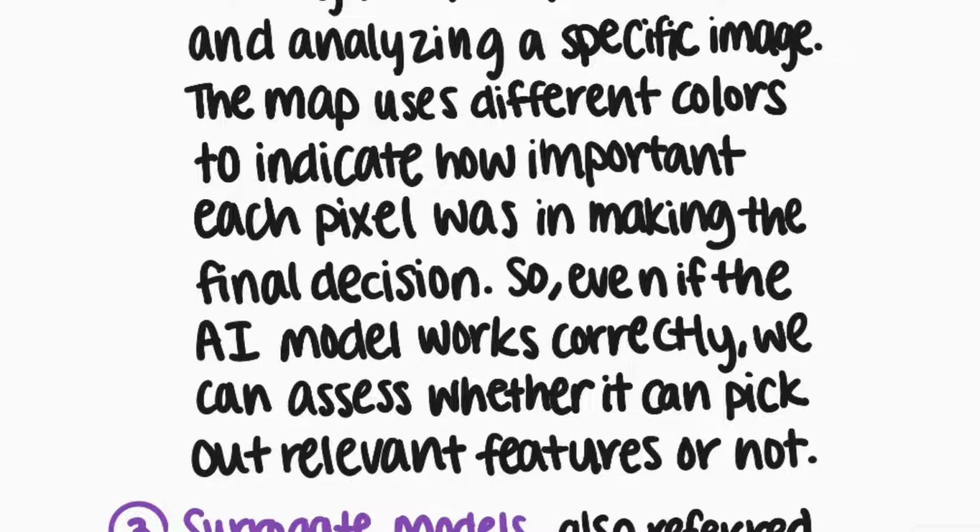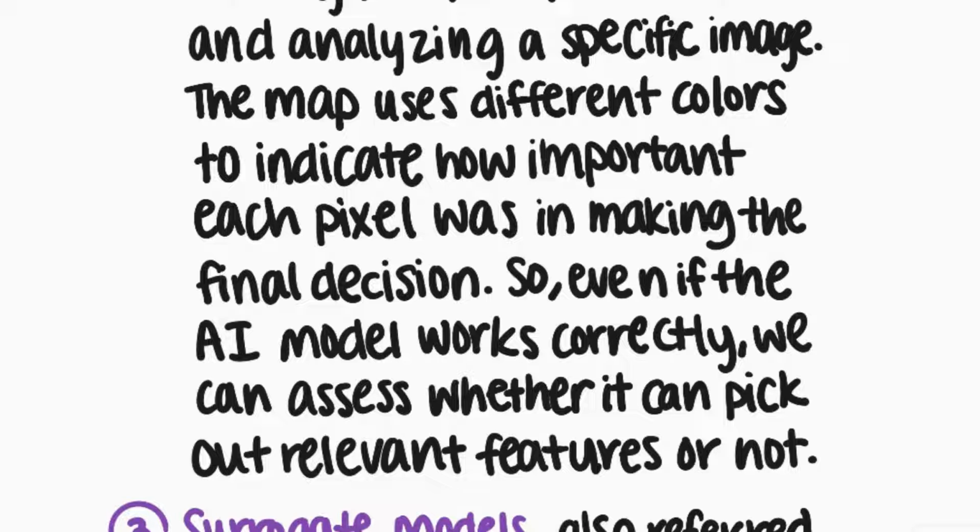And so with the colors in a saliency map, it sort of looks like a heat imaging map or a geographical map. And so darker shades mean the AI is prioritizing the portion of the image more when making its decision. And so this can help us to understand if it's looking at relevant features.